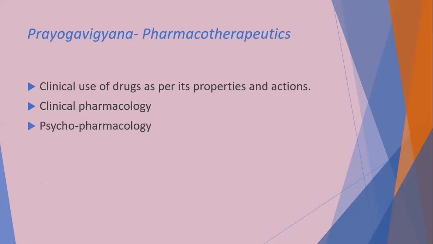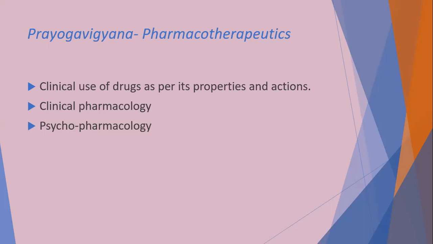Then the third one is Prayogavigyana or pharmacotherapeutics. The science which deals with the clinical use of drugs as per its properties and action is known as pharmacotherapeutics. It means the treatment modules used during the treatment of clinical ailments of a disease. There are also other terms, that is clinical pharmacology and psychopharmacology.